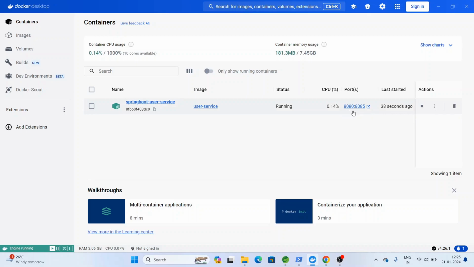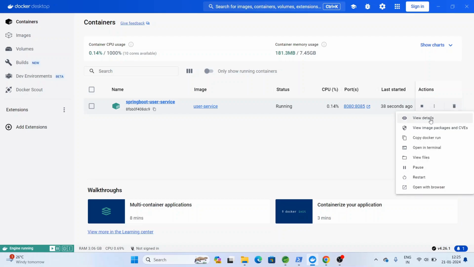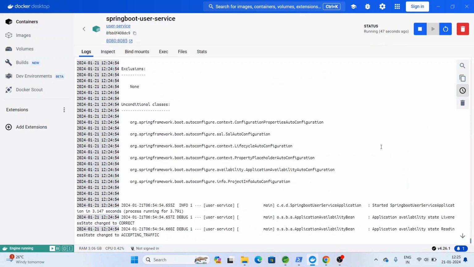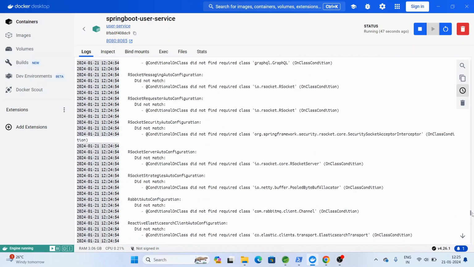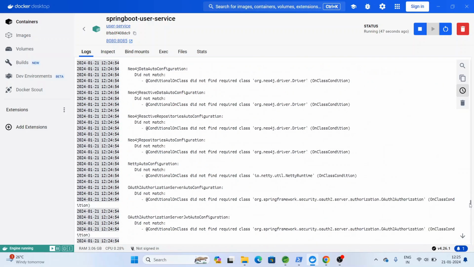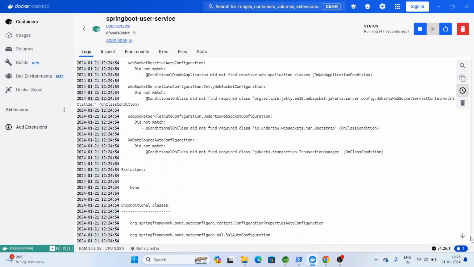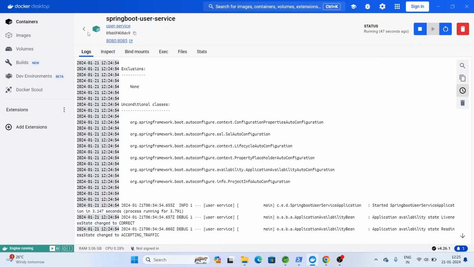It is running on 8080 and 8085, the ports we have given, right? Let's see view details. You can see all the logs here. If any exception occurs or the service fails, you can see all the logs here. Whatever we saw in the command prompt, the same logs we can see here.